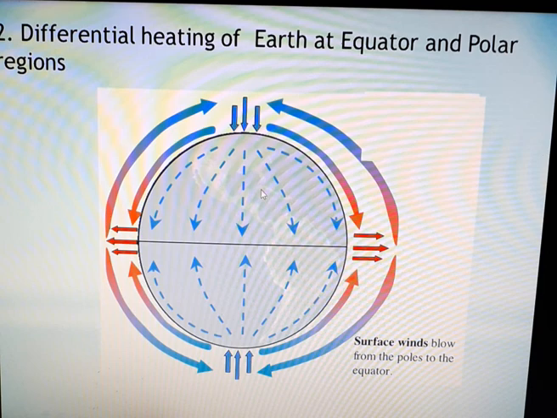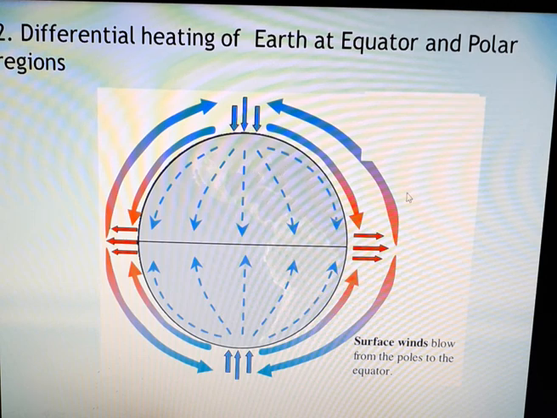Comparatively, the polar regions will receive less sunlight. Therefore, the air here is the cooler air, isn't it? It's cold. So that cool air will rush in towards the equator, creating surface winds. So because of differential heating of earth at the equator and polar regions, again surface winds are created.